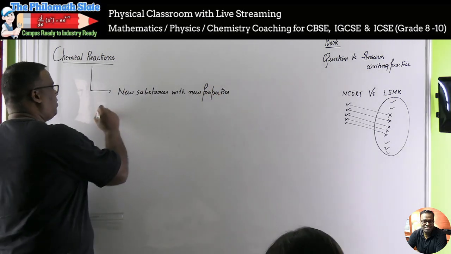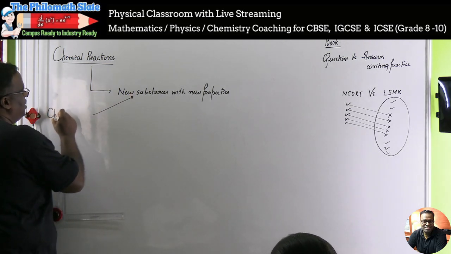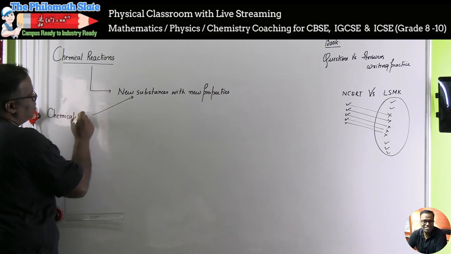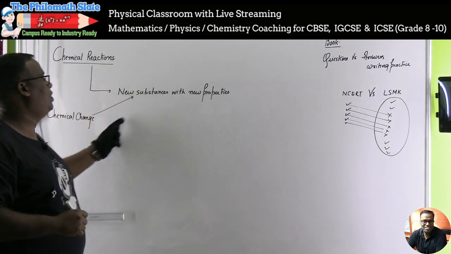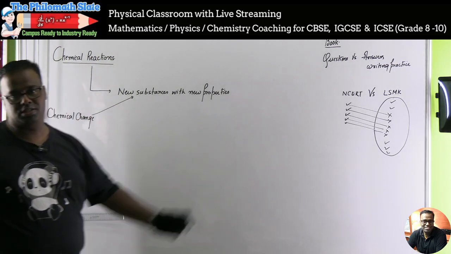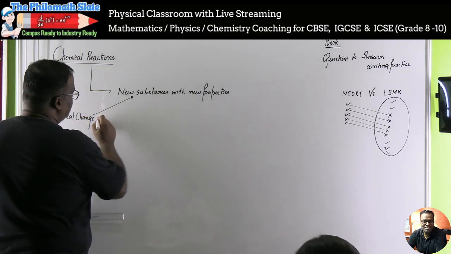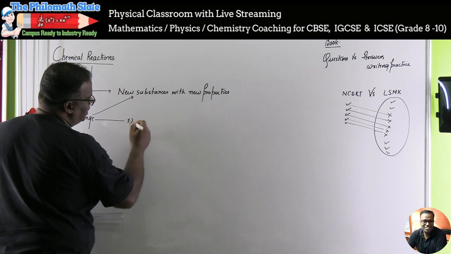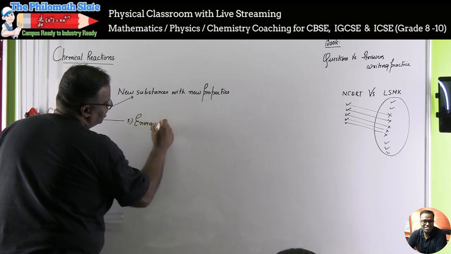And this thing is denoted by something that we have studied in our previous classes, that is in grade 7 and 8, which is known as a chemical change. Whenever a chemical change happens, you get a new substance with new properties, right? In this chemical change, you will always have new substance, new properties, then you will have energy exchange take place.